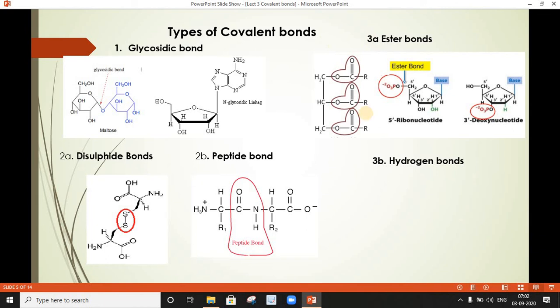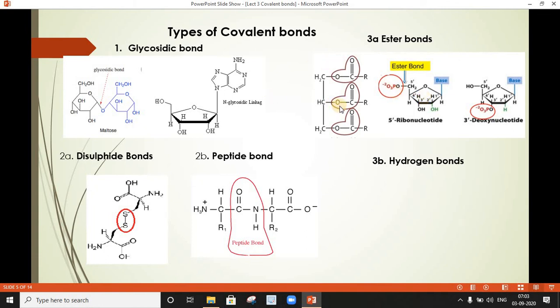Further, for the nucleotides, concentrating on the nucleic acid part, I have quoted the ribonucleoside and deoxyribonucleoside structures. So here you can see the ester bonding between the carbon and oxygen. This ester bond is linked by the phosphate group on the fifth carbon atom. All these structures will be clear when we go on to understand nucleic acids in detail.